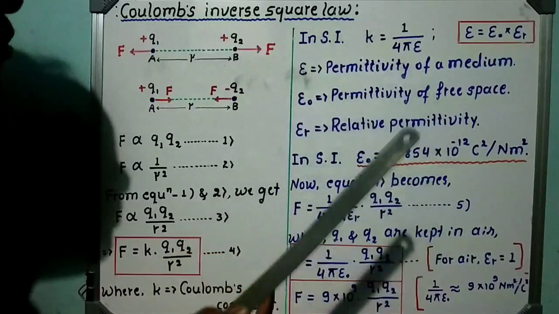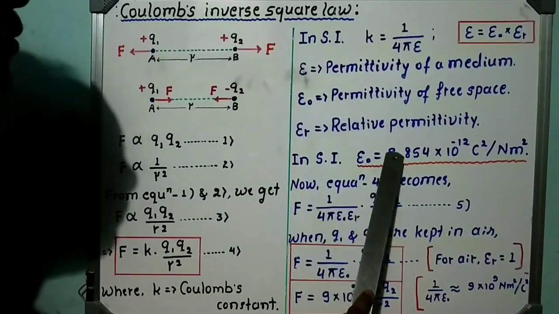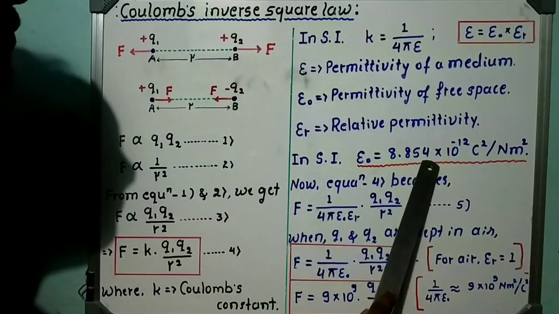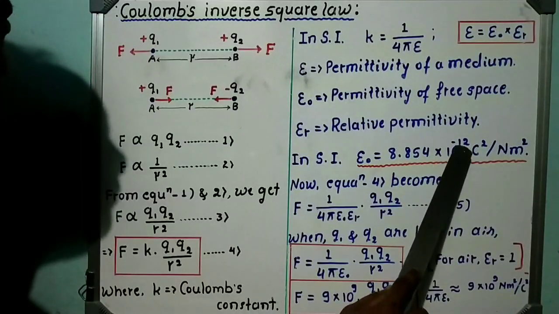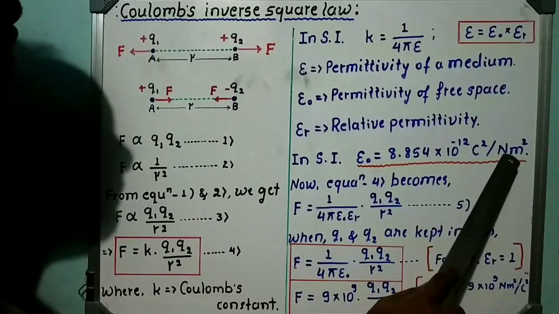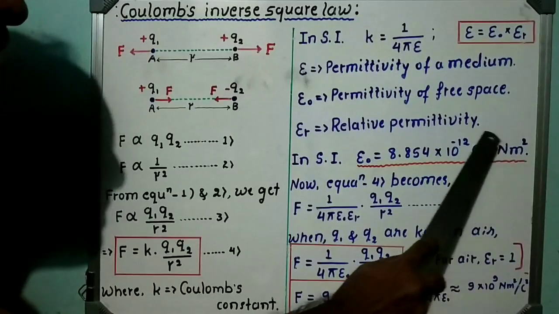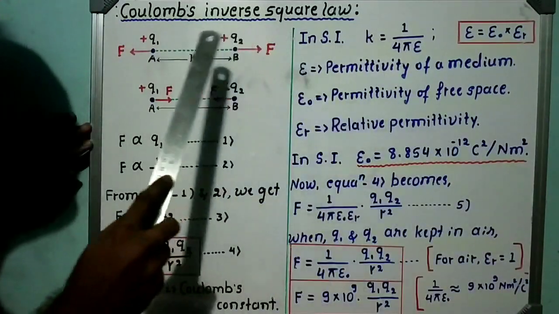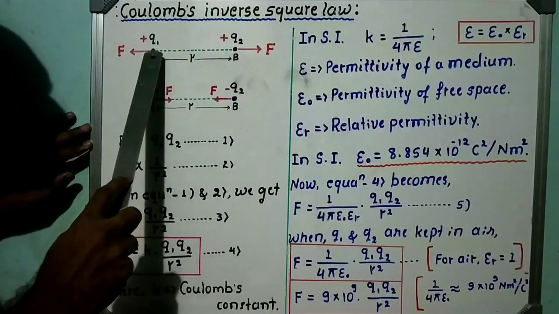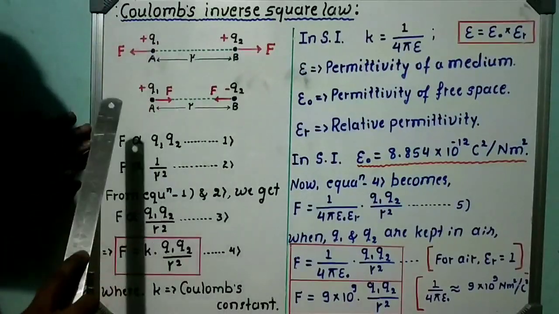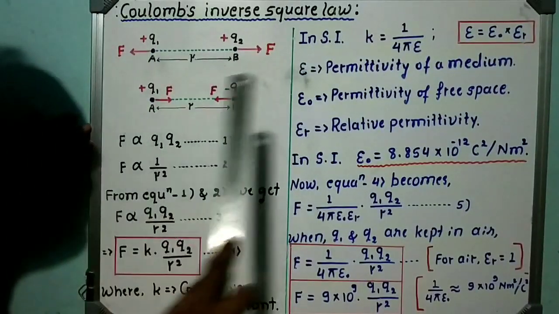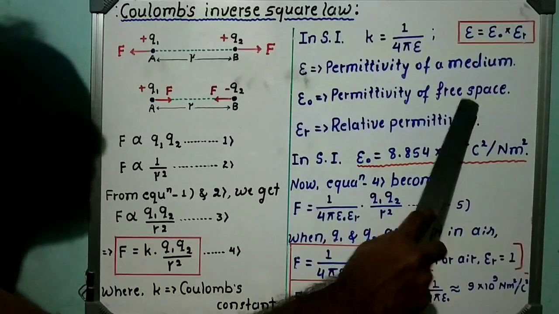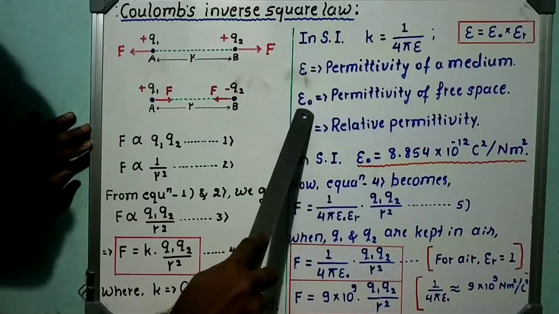And what is that constant value? Epsilon naught is equal to 8.854 into 10 raised to minus 12 Coulomb square per Newton meter square. This is the constant value given to the free space present between Q1 and Q2. And this constant value is called permittivity of free space and it is denoted by epsilon naught.